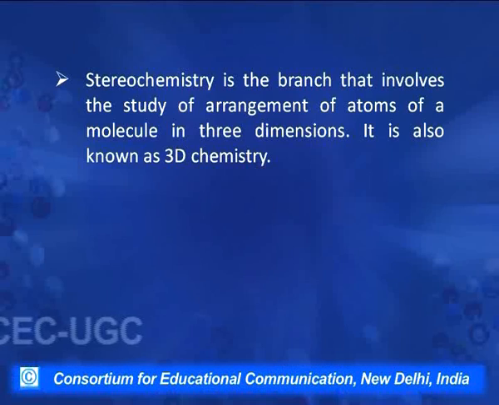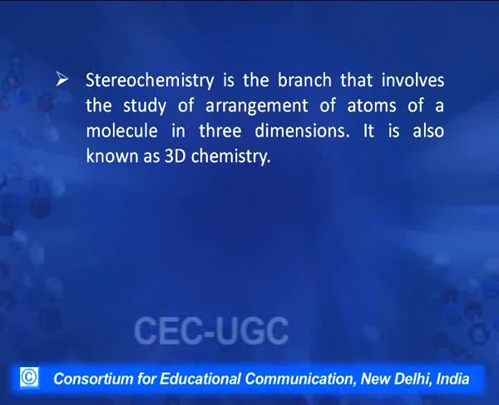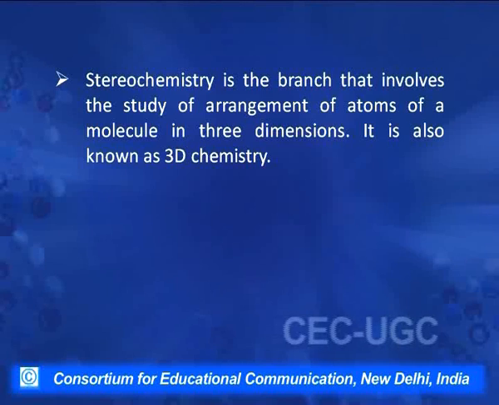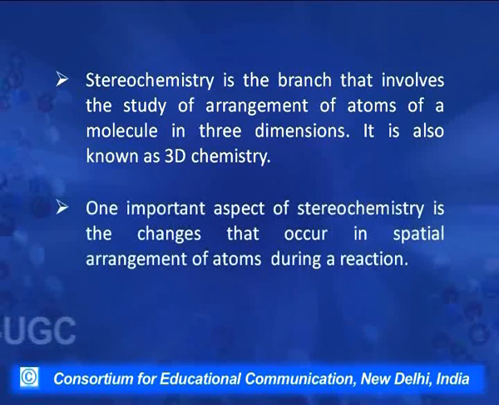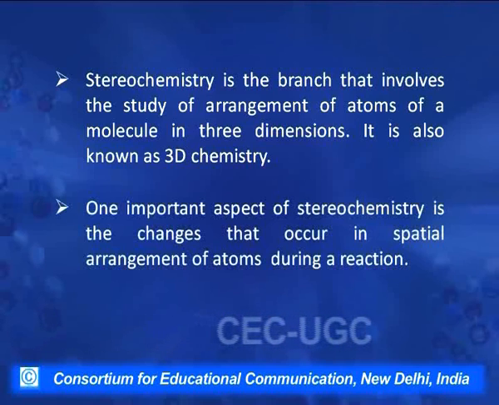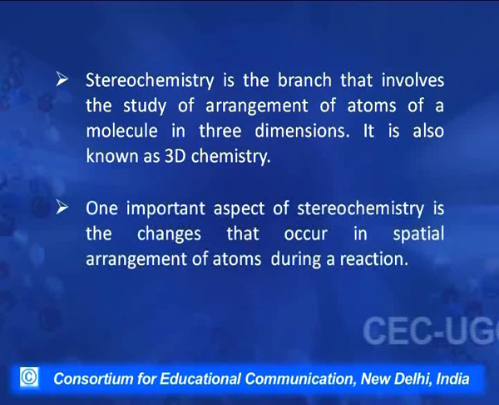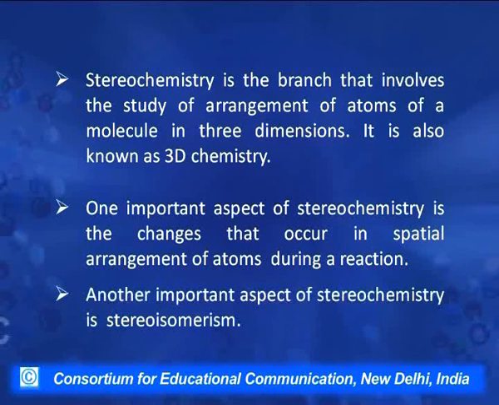Now stereochemistry, as I told you, is the branch that involves the study of the arrangement of atoms of a molecule in three dimensions. It is also known as 3D chemistry. One important aspect of stereochemistry is the changes that occur in the spatial arrangement of atoms during a reaction. Another important aspect of stereochemistry is stereoisomerism. But before going into stereoisomerism, let's talk about what isomerism is.